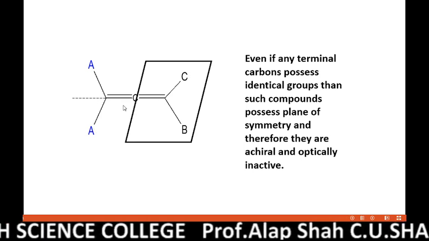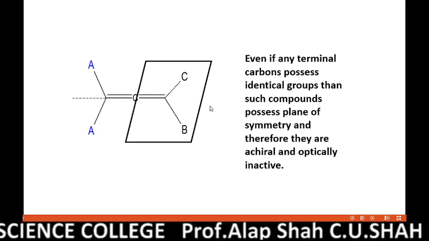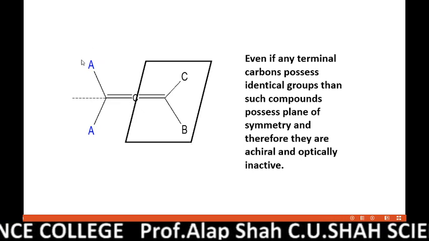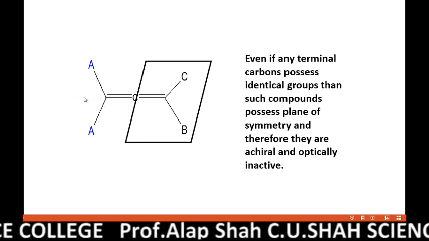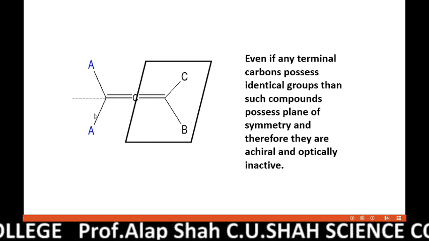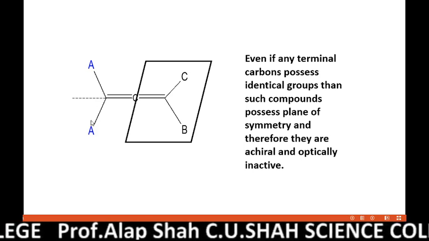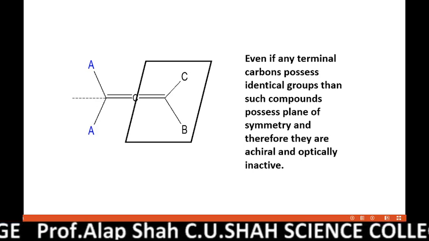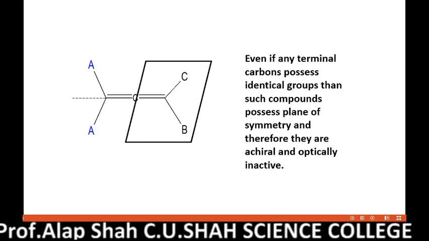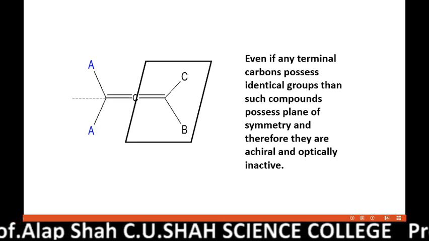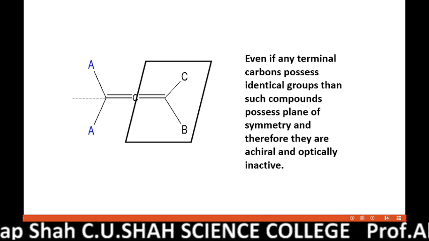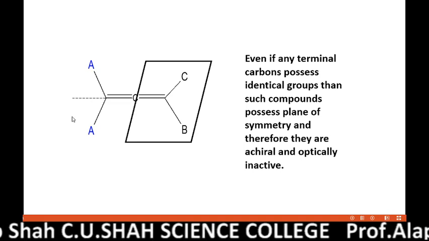So here also, when this plane where my cursor is moving bisects this one, at equal distance the same atoms are there, and as a result we can say that a plane of symmetry is present, and therefore this kind of allene example is also optically inactive, achiral.